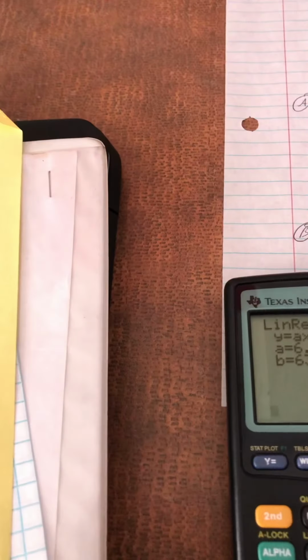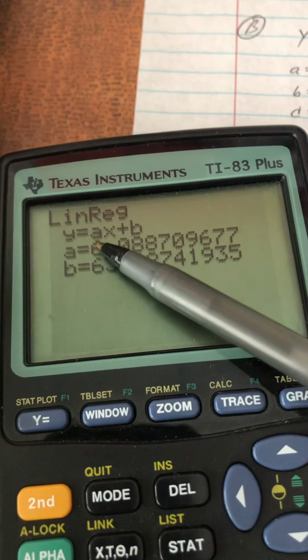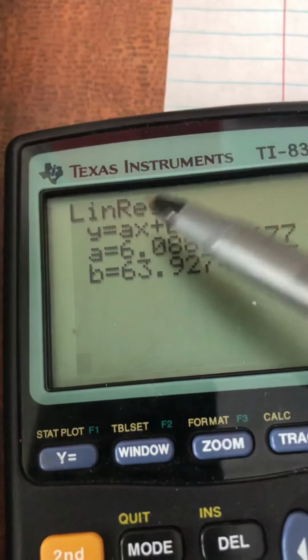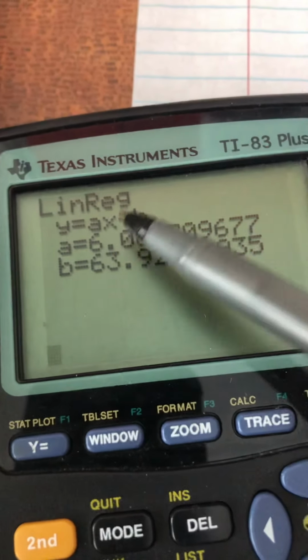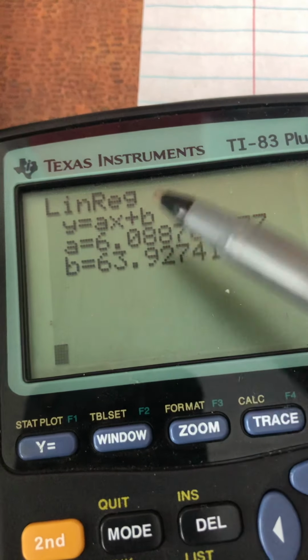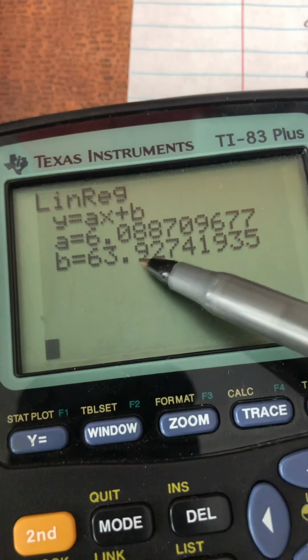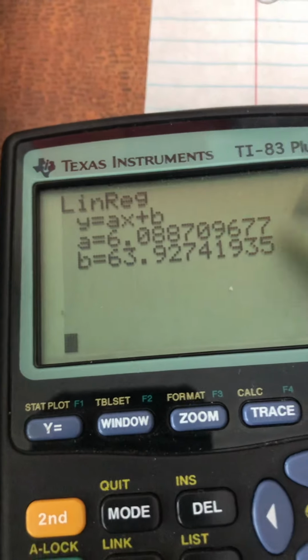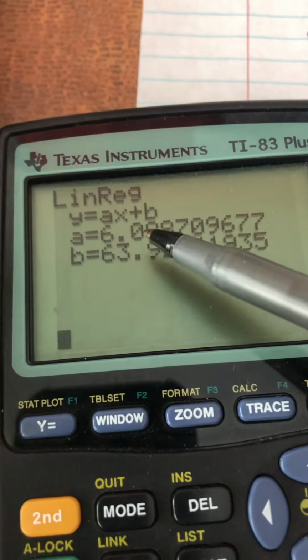Let me turn this back on. Okay, let's take a look at number 11 first. After plugging all that information in, you get this information after doing step 3. This is where you have y equals mx plus b. For some reason your calculator does ax plus b. So a is this, your slope. I go out to two places. I round it to the 100th. I don't know what Mr. Fry wants you to round it to, but I round to the 100th and it seems to work okay. So it seems to be pretty accurate.